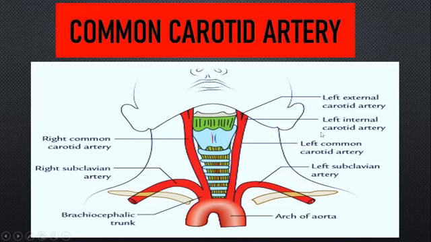Why is the name external and internal? Always remember, the branches arising from the external carotid artery supply the structures concerned with the exterior part of the skull. So almost the structures present outside the skull are supplied by the external carotid artery, and the structures concerned with the inner aspect of the skull are supplied by your internal carotid artery. So this is about your origin, course, termination and branches.